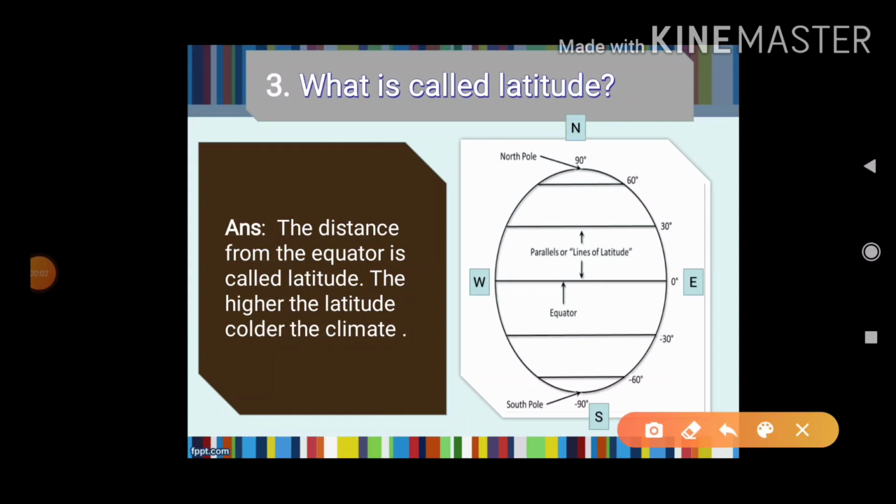The next question is, what is called latitude? The distance from the equator is called latitude. The higher the latitude, the colder the climate. So what is called equator? Equator is the imaginary line that goes around the center of the earth. This is the equator, and the equator is considered 0 degree.